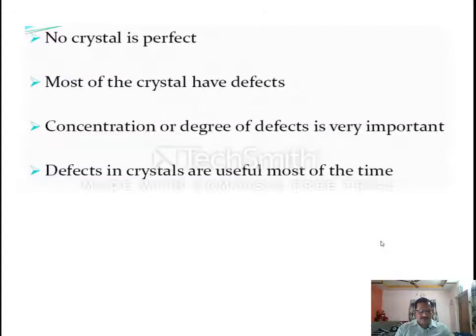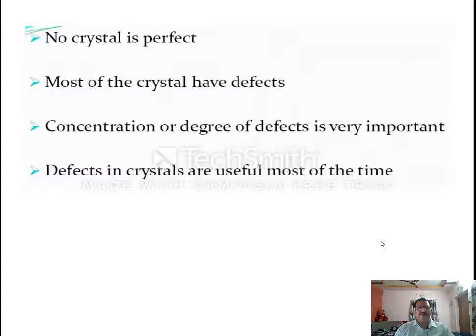So far we have discussed line defects, point defects, surface defects, and volume defects. Theoretically speaking, we assume all our materials are perfect in all respects, but it may not be so. Every crystal has some kind of defect. Most crystals have defects, right?